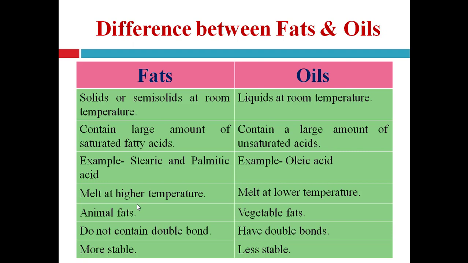There is no chance of oxidation of the double bond because no double bond is present, that's why they are more stable, while oils, comparatively to fats, are less stable because of the presence of unsaturation, which is susceptible to air oxidation. So these are the differences between the fats and oils.